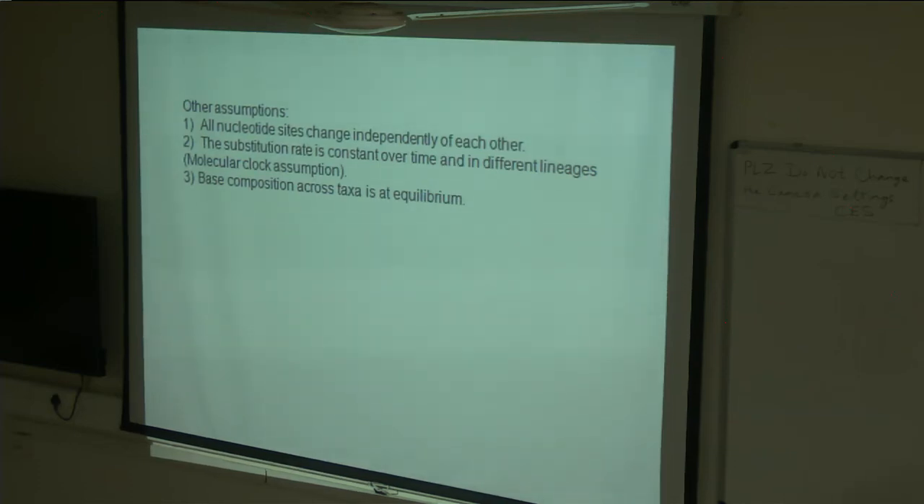If the advanced one is the GTR gamma and I. Advanced in the sense more complex, the most complex model. Instead of calculating a model every time, can we directly use the same model, like GTR gamma, for everything?